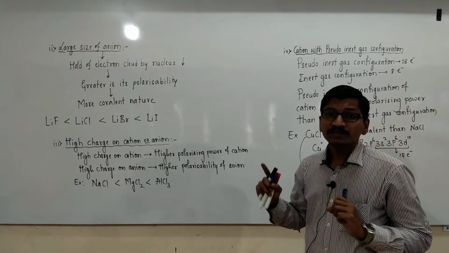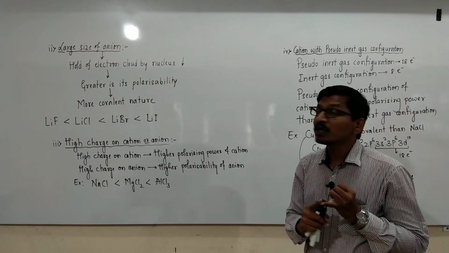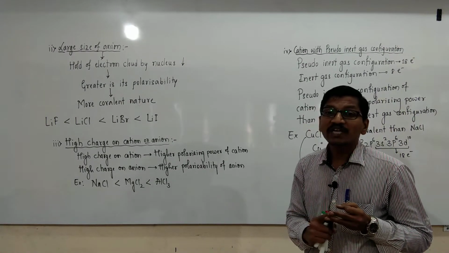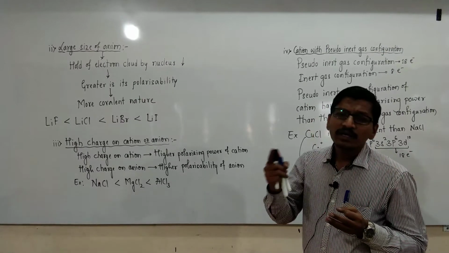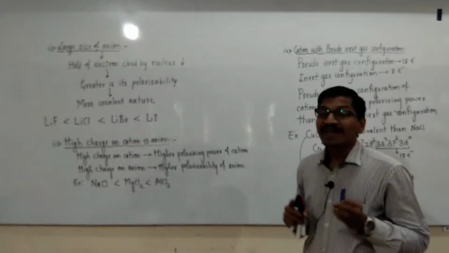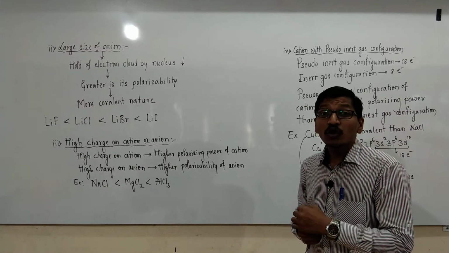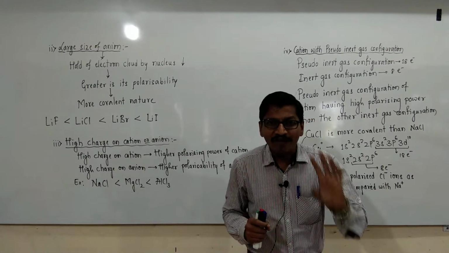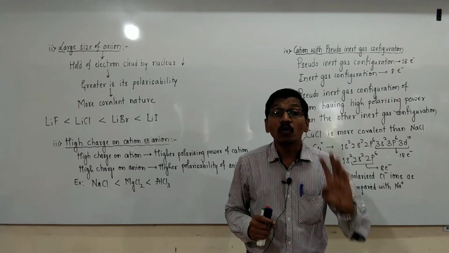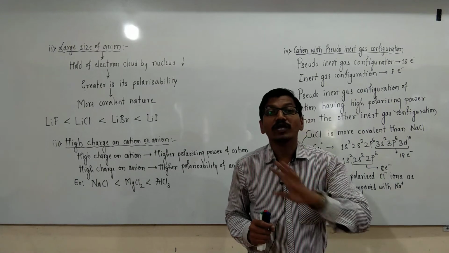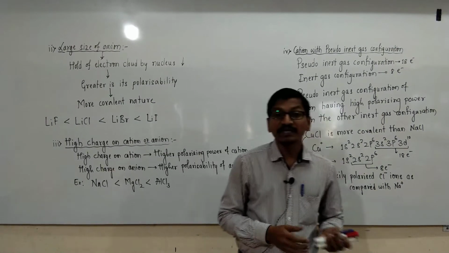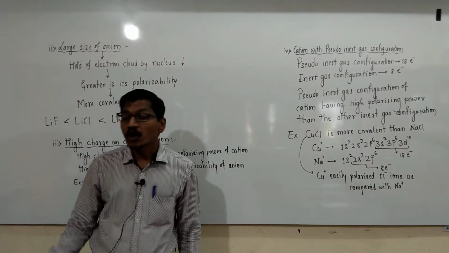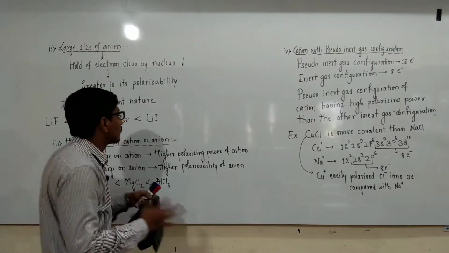The first one is small size of cation, second one is large size of anion, third one is higher charge on cation or anion, and fourth is cation with pseudo inert gas configuration. These are the four important factors favoring covalent nature in ionic bonding. Okay, this completes Fajans rule as well as covalent nature or covalent character in ionic bonding.